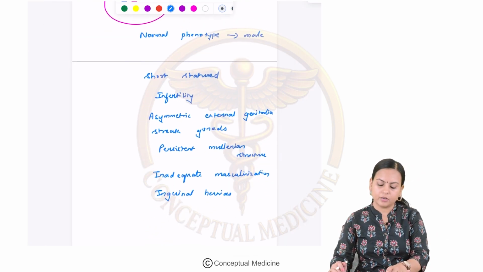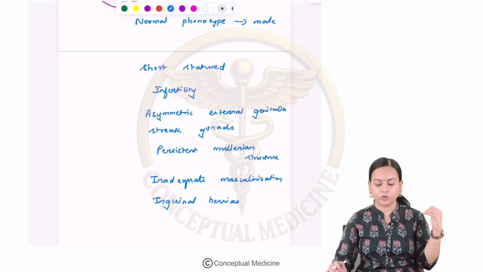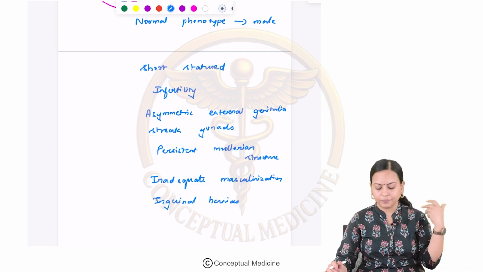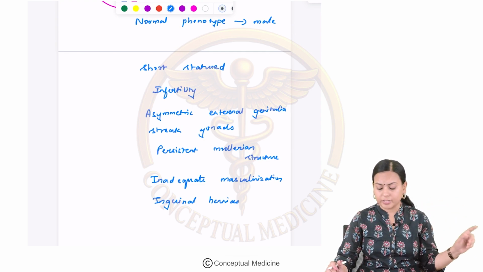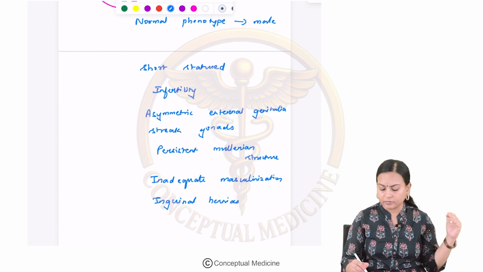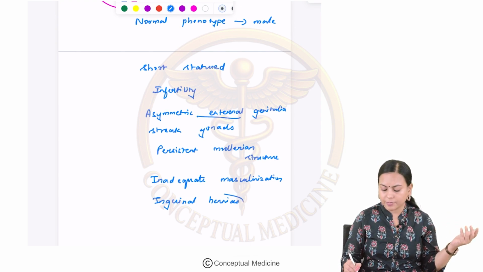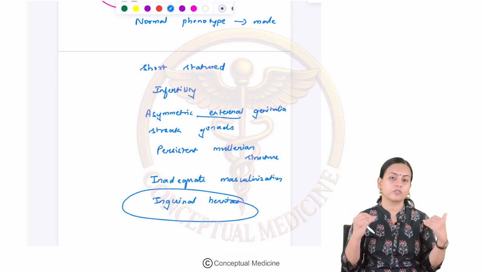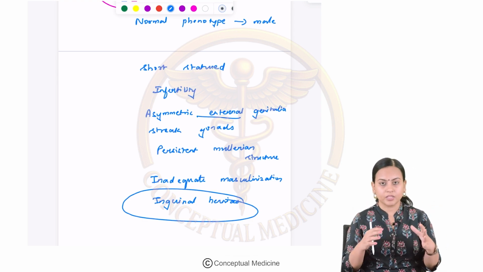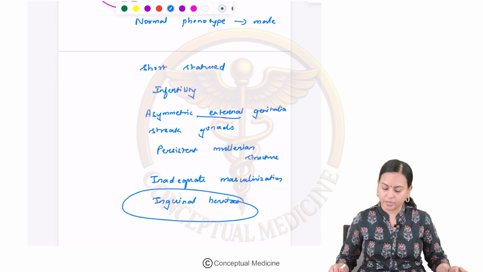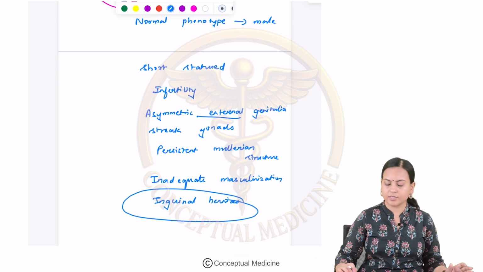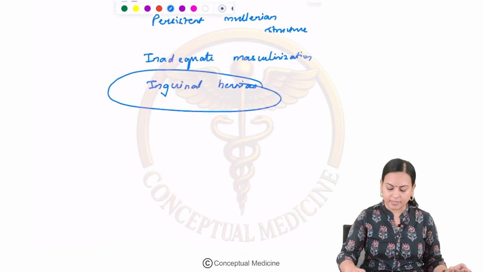Okay, they will have a normal phenotype like a male. They are short statured. They will have infertility. They will be having asymmetric external genitalia and streak gonads, and the asymmetric external genitalia will be presenting to you as inguinal hernias because the gonads will be present in the inguinal area. Okay, there will be persistent Müllerian structures and there will be inadequate masculinization.